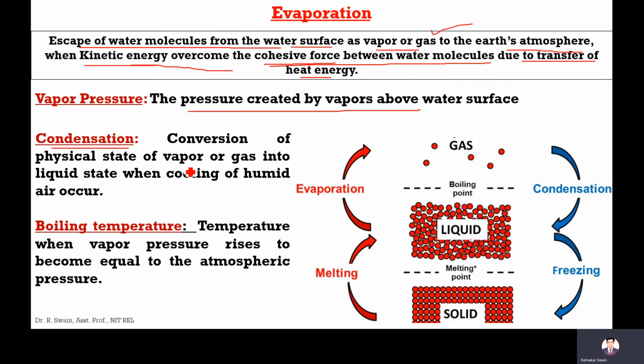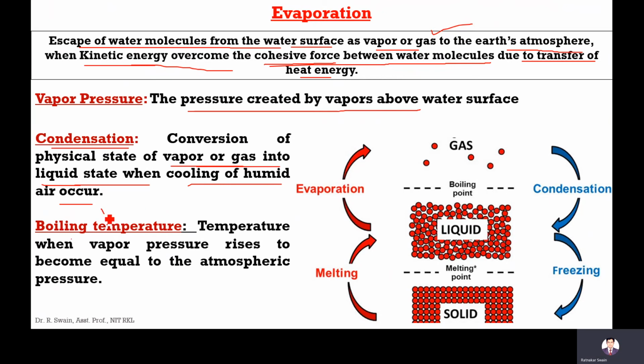It is the conversion of the physical state of vapor or gas into liquid state when cooling or humid air occurs. If we cool, or if we stop supplying heat, then the vapor pressure decreases and the vapor or gas converts into liquid state. That is called condensation, which is the opposite of the evaporation process.